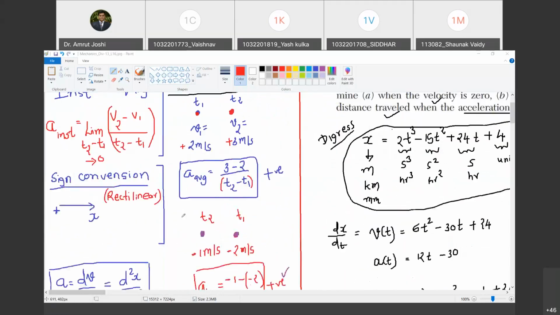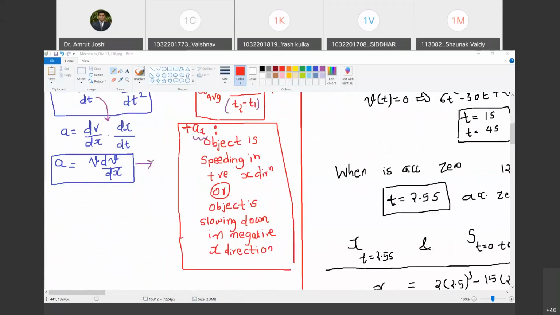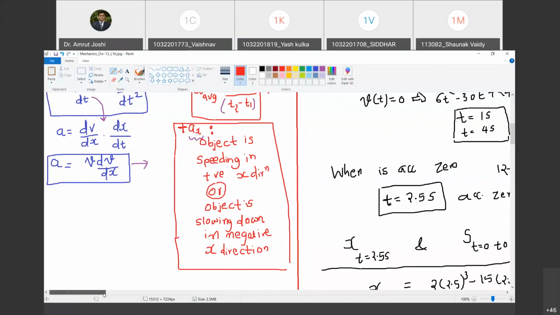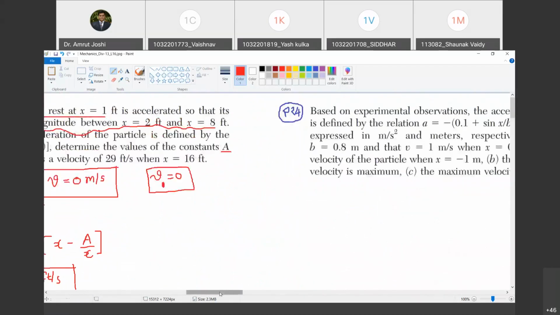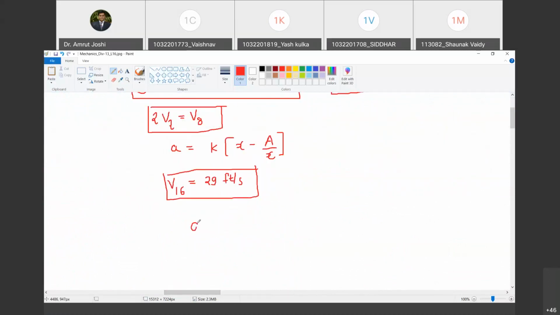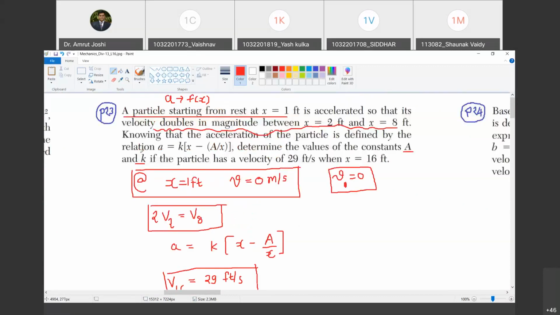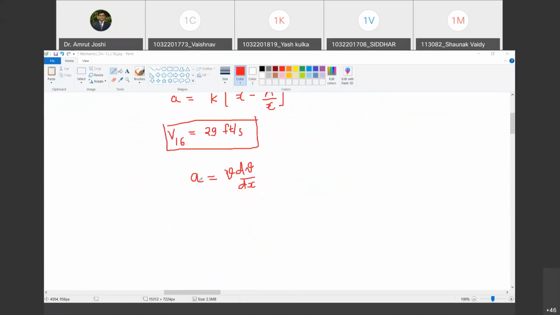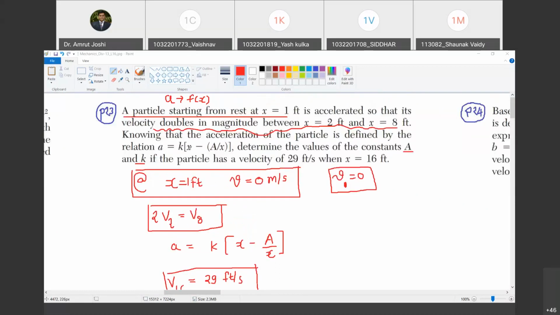जरा देखो. This is the relationship that we are going to use. a equal to v dv by dx. Agreed? Yes. So let us use that. Why? Because acceleration is given as a function of position. We will always start with a is equal to v dv by dx. Happy? Yes, sir. Great.